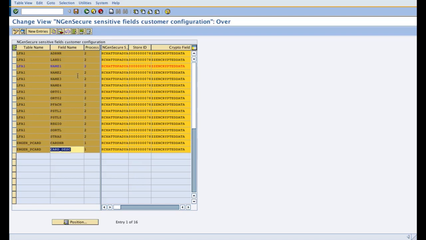So you can, as per your use case, configure any standard table, assign it to a process identifier, or any custom table as per your use case, and assign it to a process identifier, and similarly give